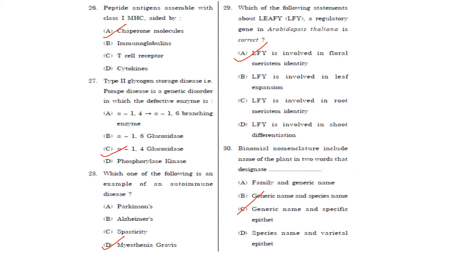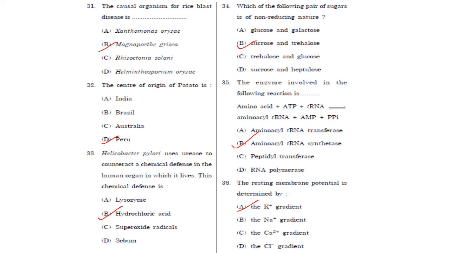So, LFY (Leafy) is involved in floral meristem identity. The next one: binomial nomenclature includes the name of the plant in 2 words that designate the generic name and the specific epithet. So the answer is option C. The generic name identifies the genus to which the species belongs, and the specific name, or specific epithet, distinguishes the species within the genus.